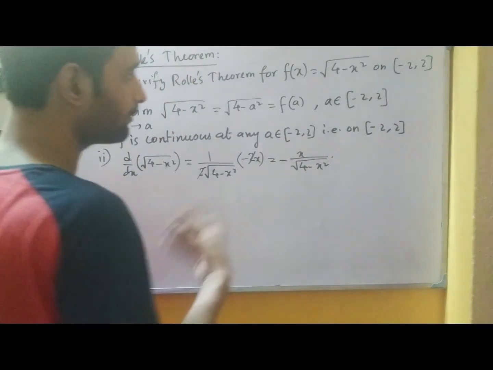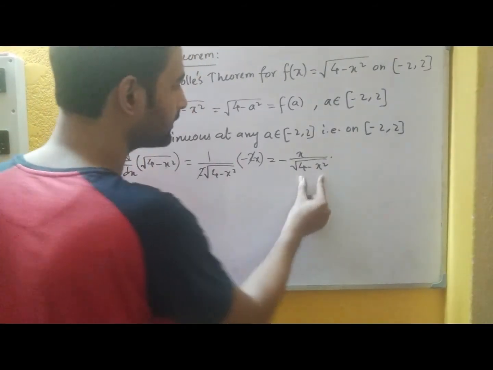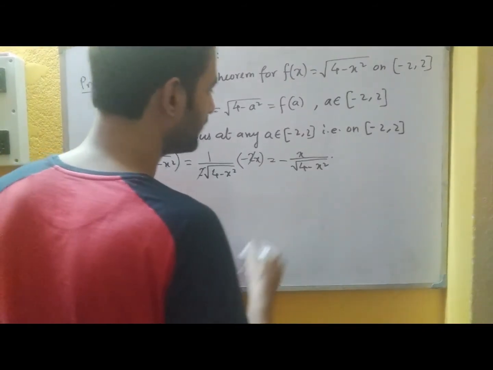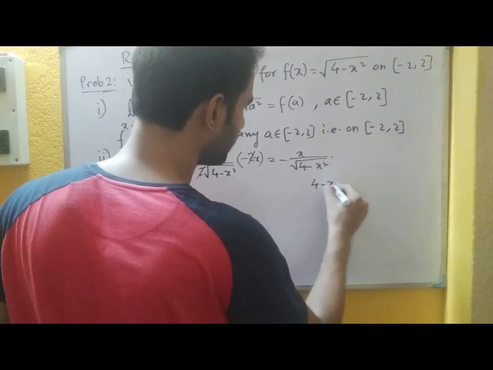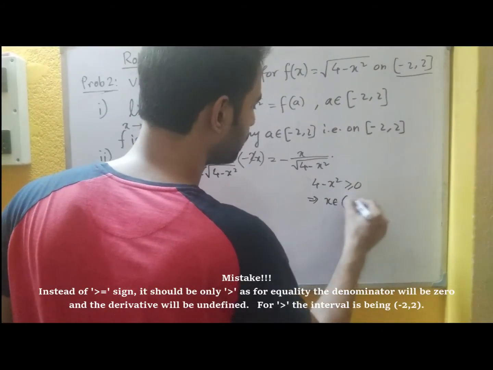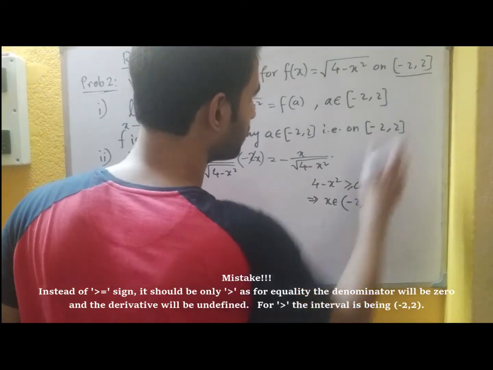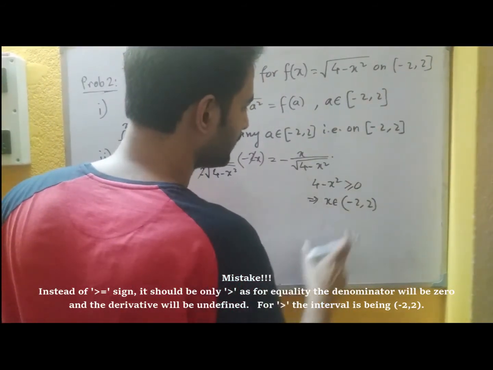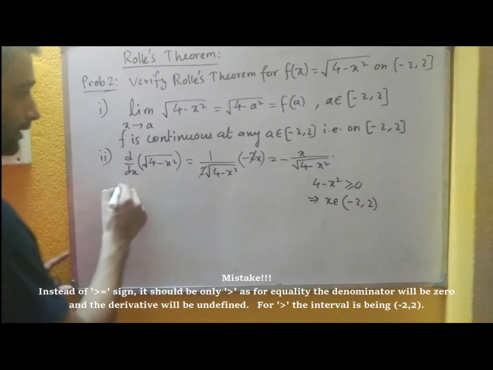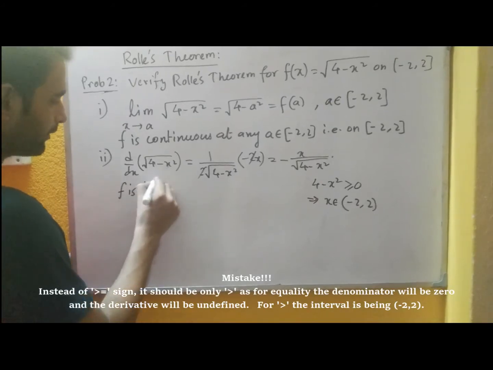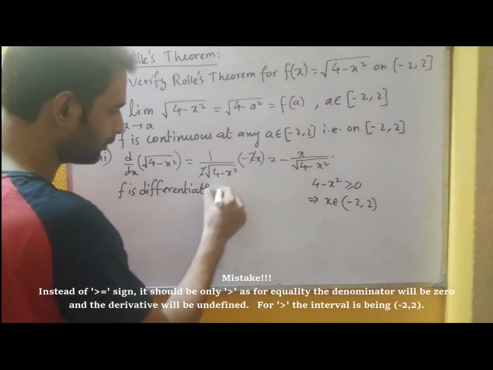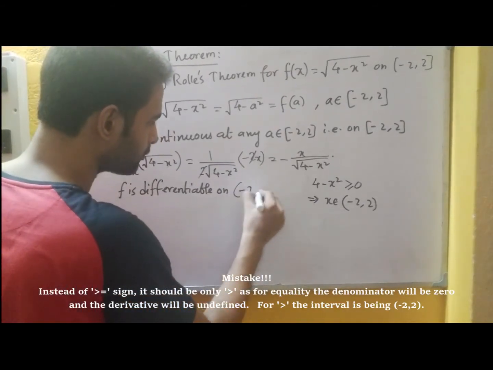Now for the existence of the derivative, this should exist as a real number, and the existence of this implies that 4 minus x square greater than 0. This gives us that x belongs to the open interval minus 2 to 2, which is the required one. So from here we can say that f is differentiable on minus 2 to 2.